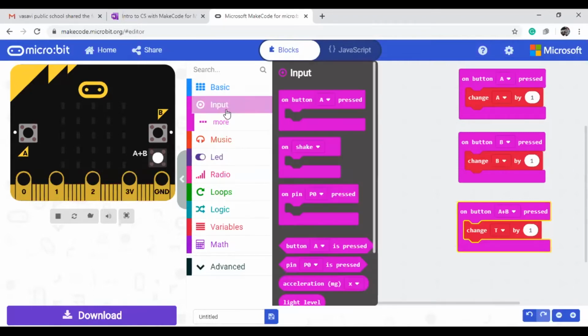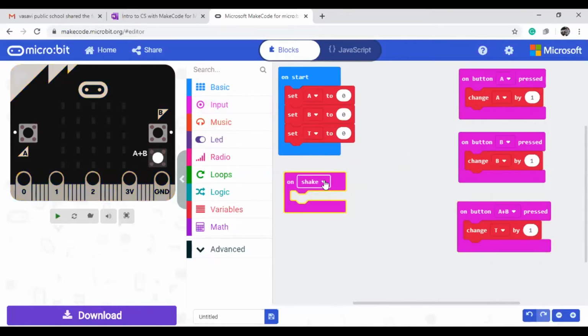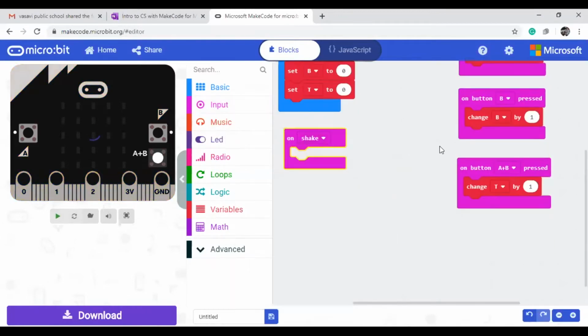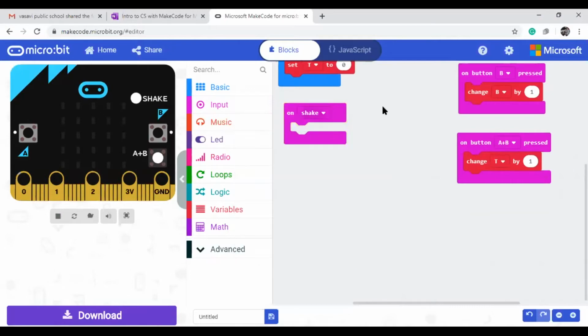We can use that for event handling also. This is the on shake block. If you want to see the options, so many options are there: shake, logo up, that means upside, logo down, screen up, screen down, tilt left. Instead of giving one particular event handler, I'm giving shake. Shake means anytime you can change.